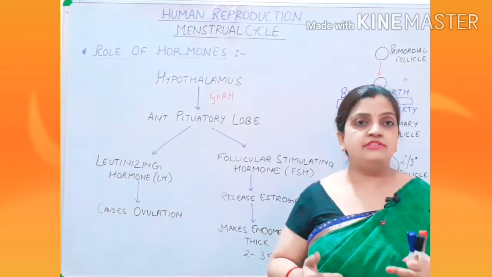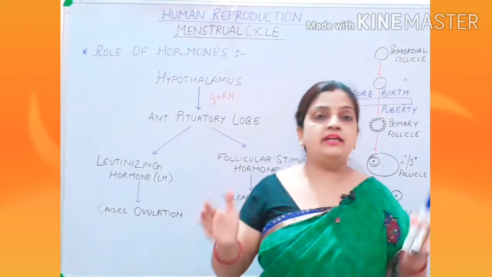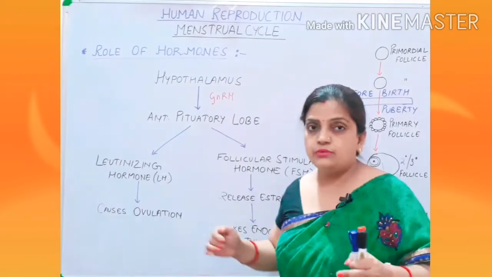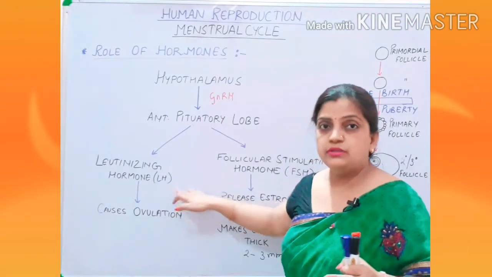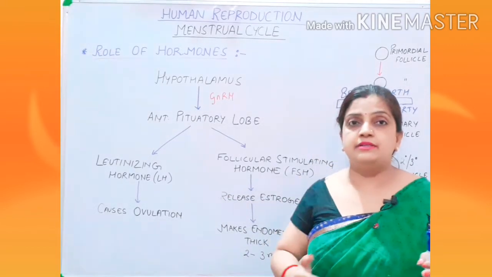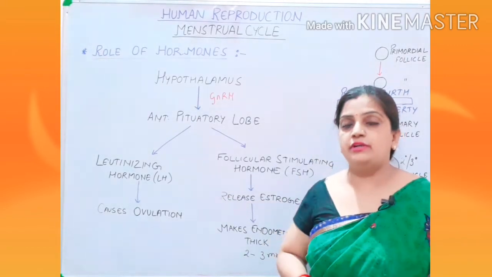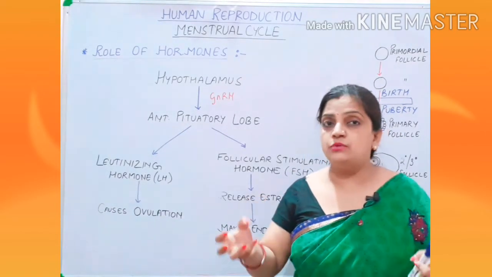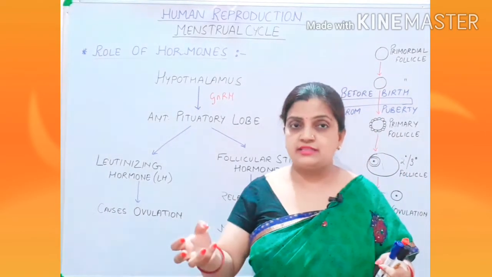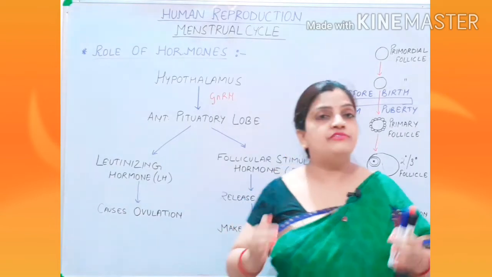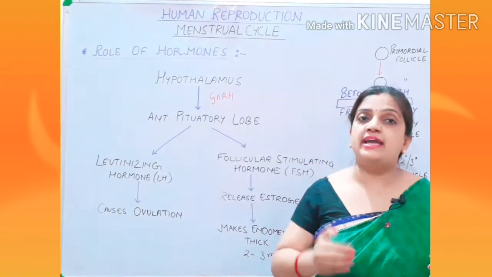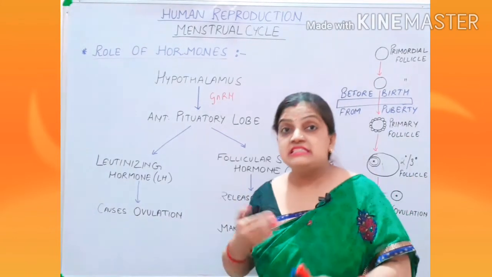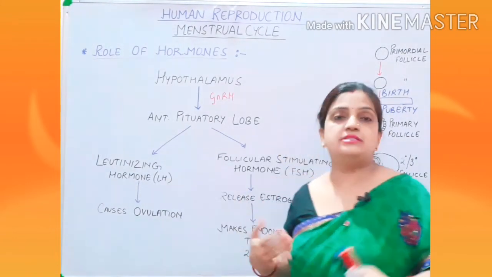Part by part I will be explaining the 28 to 29 days cycle. There you will understand how this LH hormone is acting like a hammer on the Graafian follicle so that the secondary oocyte can come out and enter into the oviduct and can wait there for the sperms to get fertilized.